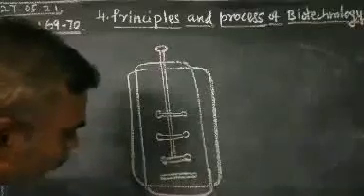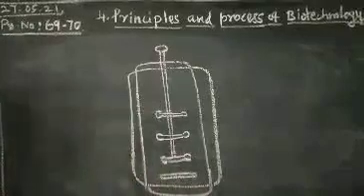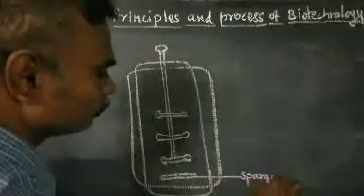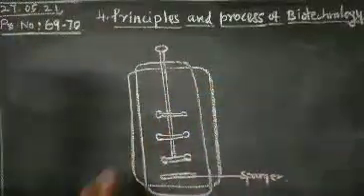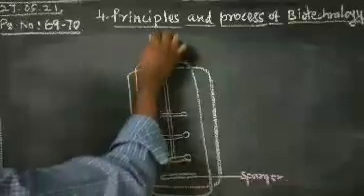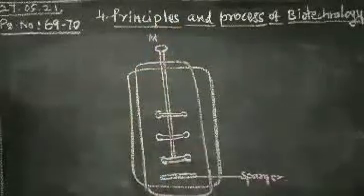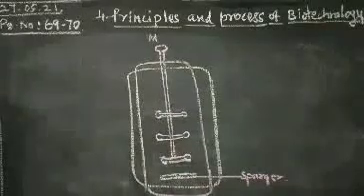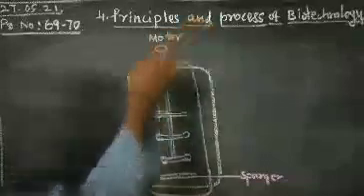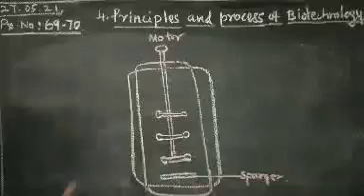This is a stream area, called a stream. Sparger, sparger. This is a motor, mostly used for the agitation process. It is called a motor. The agitation process is mostly used, and also some of the...